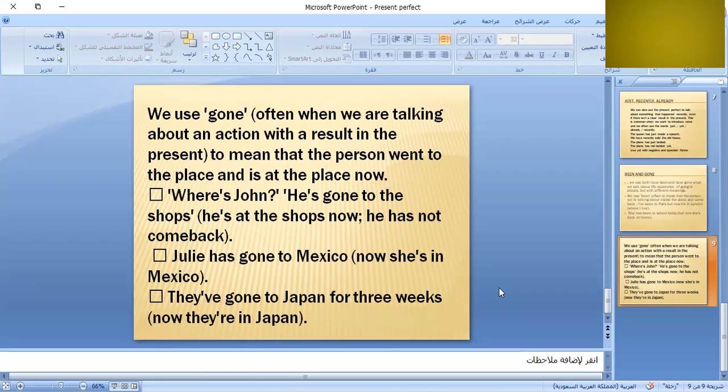In order to think, I want you to say why. You choose the present perfect, why? You choose the present simple, why? You choose the past simple, why? Or you show the difference between a certain tense and the other tense. This means that you understand and you will use it, inshallah, when you start writing good paragraphs and good essays.